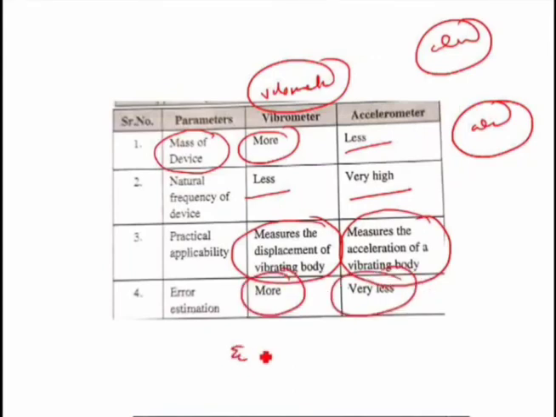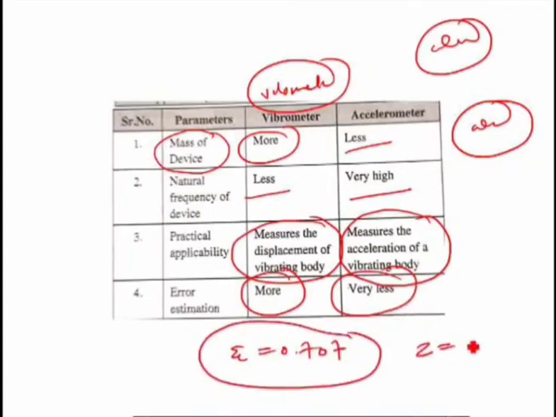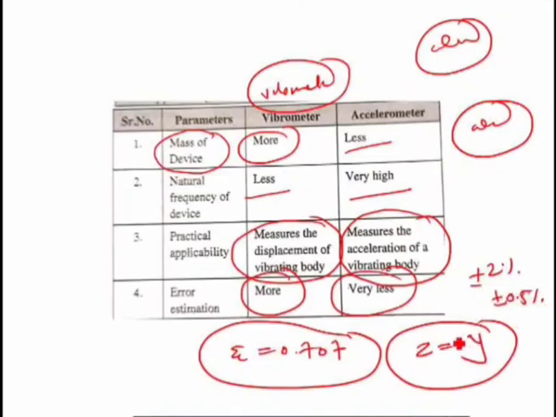So as I said, when zeta is exactly equal to 0.07, your error estimation is very low, that is, z is exactly equal to y, having very little error. Maybe instead of plus minus 2%, the error will be plus minus 0.5% for the accelerometer. For the accelerometer, the error is very low.